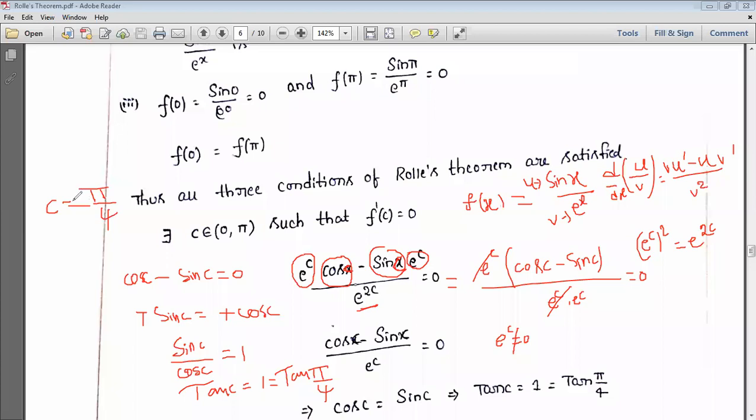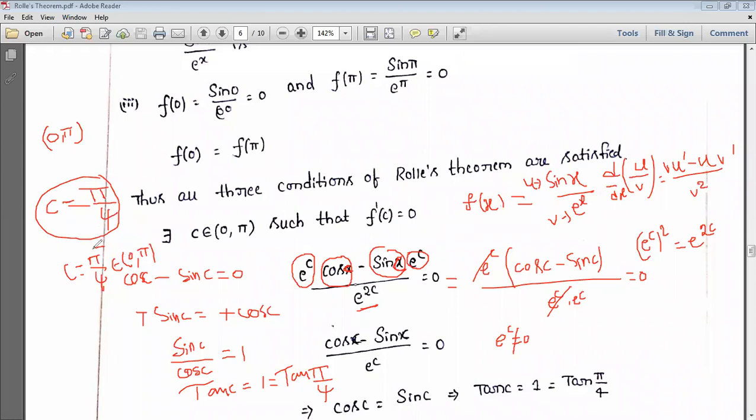Now, does this lie between 0 and pi? This is the interval, right? What is the interval they gave? 0 comma pi. Does this value lie in this interval or not? Obviously, pi by 4 lies inside. So c is equal to pi by 4 belongs to (0, pi). Therefore Rolle's theorem is verified.